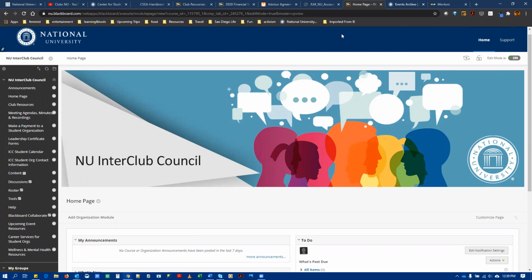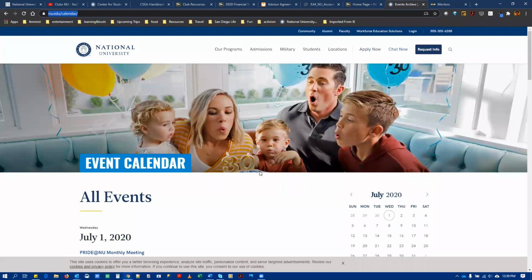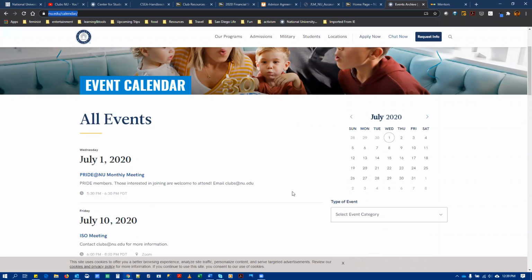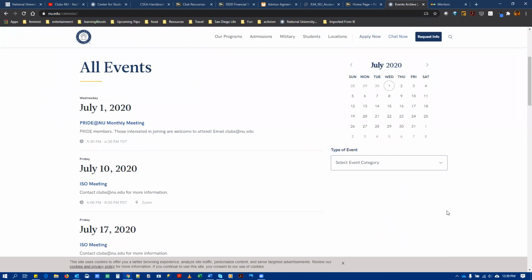An exciting development is that the National University university-wide calendar now includes student events. You can see there are several student organizations already up, and I know we will be adding more in the coming weeks. We really encourage all student organizations to submit their events to us, including regular meetings and special events, on a quarterly basis, so that we can update that information with marketing.